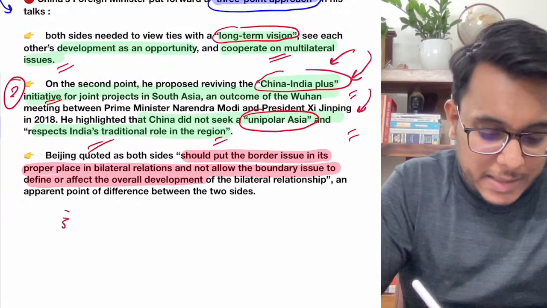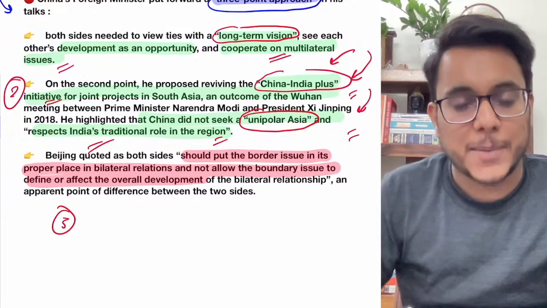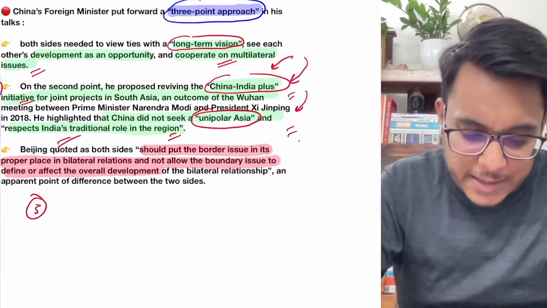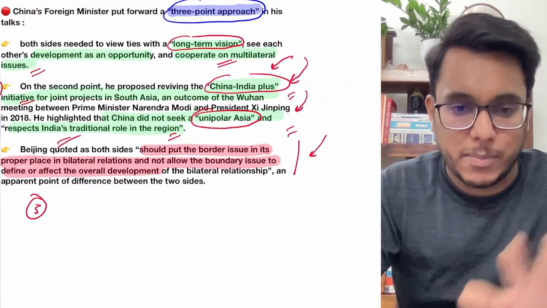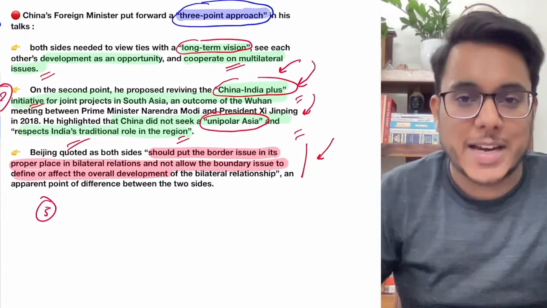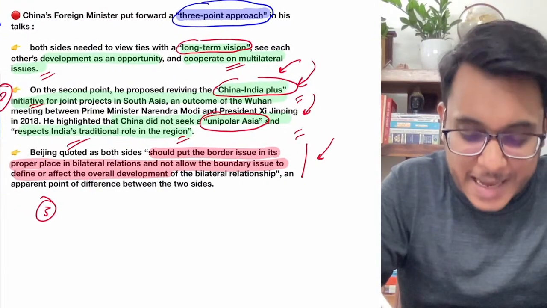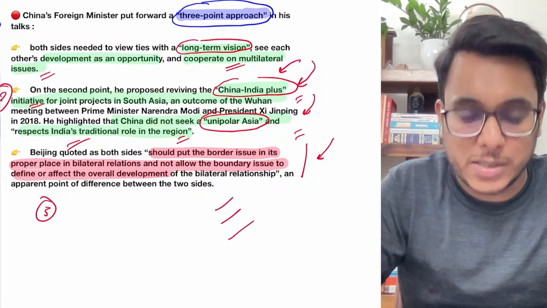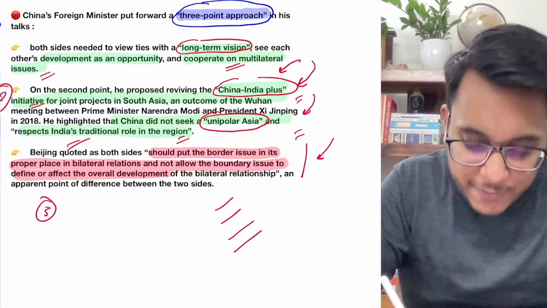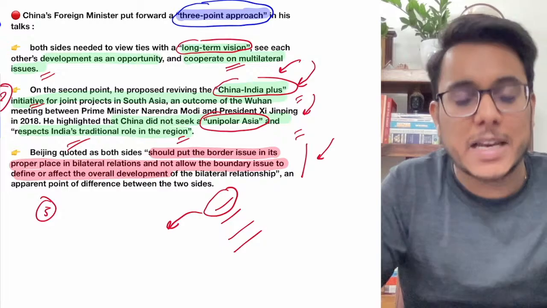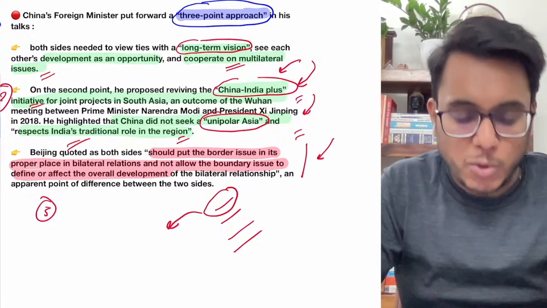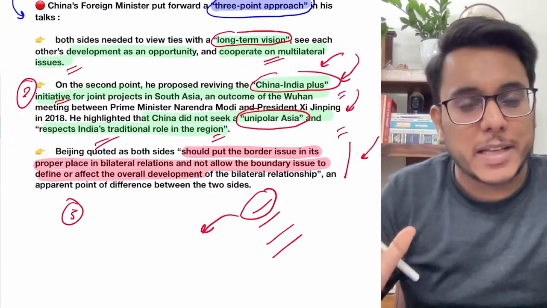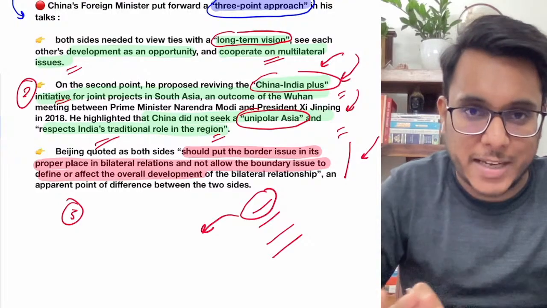Then the third point that Beijing has emphasized is that, see guys, now I will explain this particular issue in more detail. First of all, China had said that there are different kinds of disputes between countries, and every type of dispute is to be discussed on a particular platform. Now China had said that right now there is a boundary dispute between India and China going on.